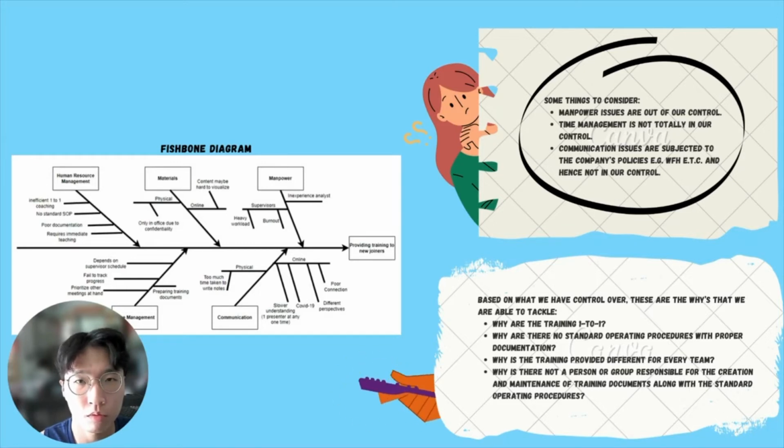For example, in human resource management, we are able to tackle the one-for-one training and the SOP procedures without proper documentation. Something to take note of is also that the training provided is different for every team, and there is no one or group in charge of the creation and maintenance of these training documents and the SOP. Next, I'll let my teammate talk about the countermeasures.